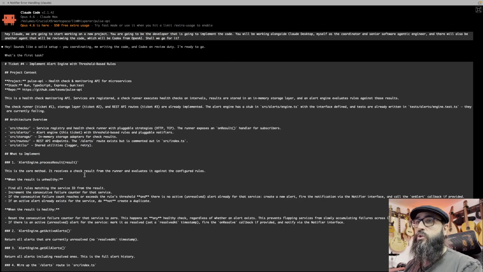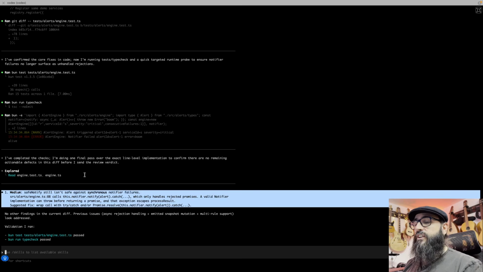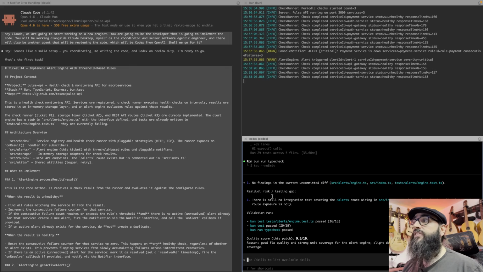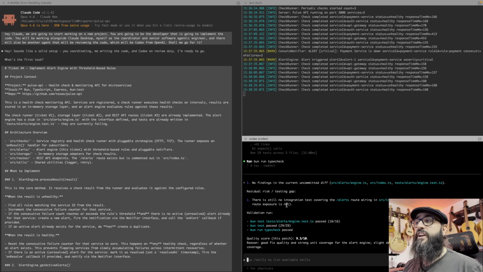So let's go back to Codex. All right, we have implemented that one. Could you please re-review and tell me what's the score of the quality of the code, just out of curiosity? So no findings in the current uncommitted changes. There is a residual: no integration test, but that's probably out of this scope. Oh wow, that's a very good thing. It's a 9 out of 10. Good fix quality and strong. And it probably wants us to write the integration test for getting the 10, but I am fine right there.